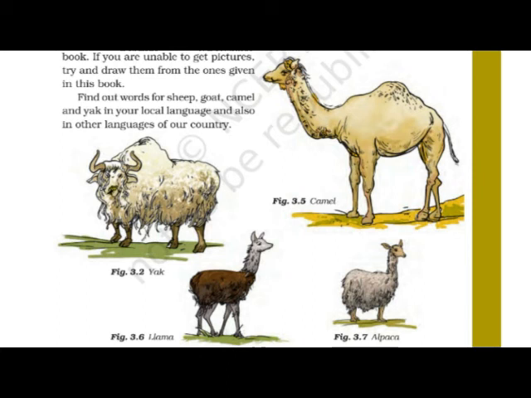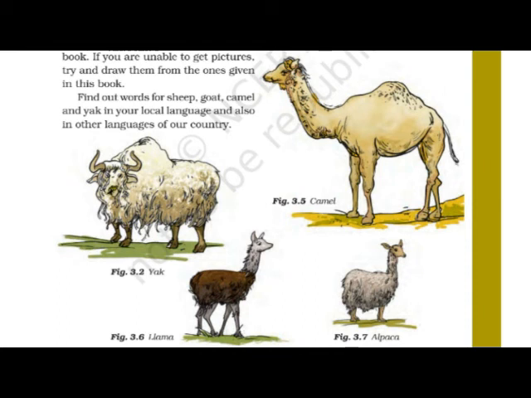Now I'm going to talk about the two activities, activity number 3.2 and activity number 3.3, that you have to perform. Activity number 3.2: collect pictures of animals whose hair is used as wool. Just now we have discussed the animals which give us wool. So you have to collect the pictures of those animals which give wool or whose hair is used as wool. You have to stick them in your scrapbook. If you are unable to get the pictures, try and draw them from the ones given in the book.